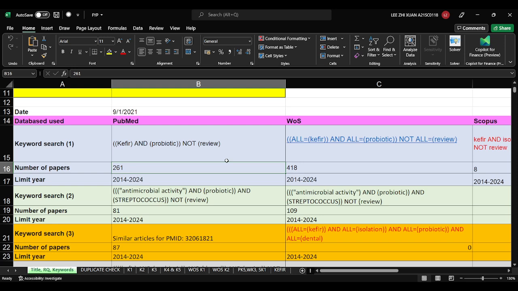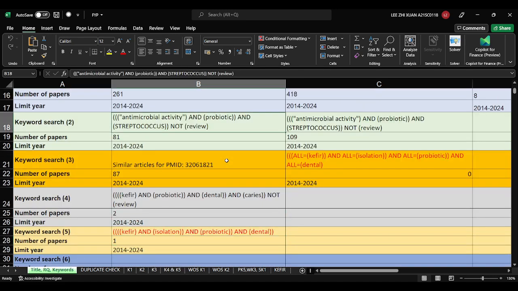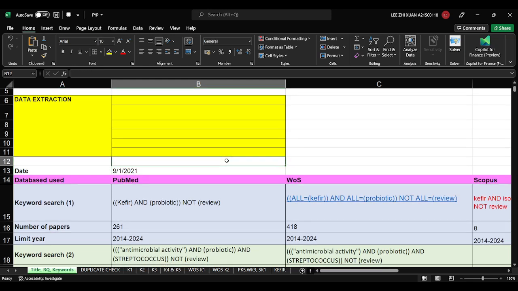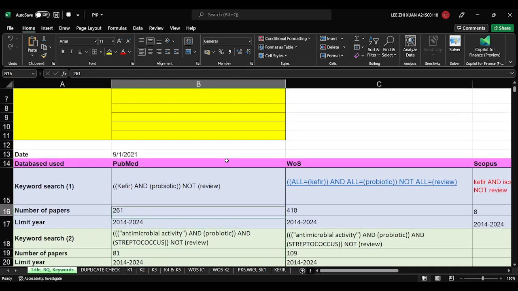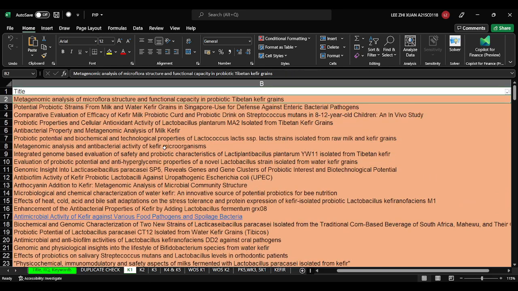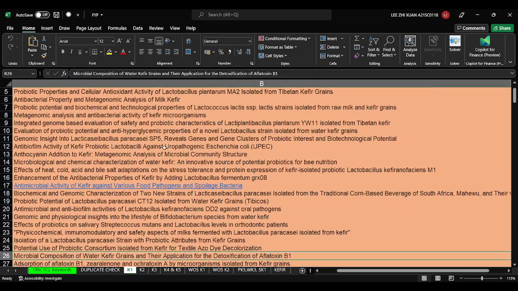Why? Because you need to know the research gap too, and which type of paper is suitable for your research. My research is about probiotic investigation, meaning I need to isolate the probiotic from curfew. But not necessarily all the papers are about curfew isolation. So this is all the papers obtained from PubMed for my keyword K1. You can download them from PubMed in Excel, and then you will get all of this. And this I already summarized.